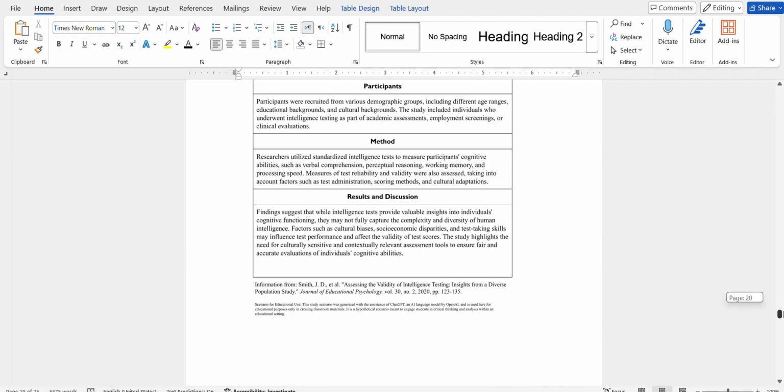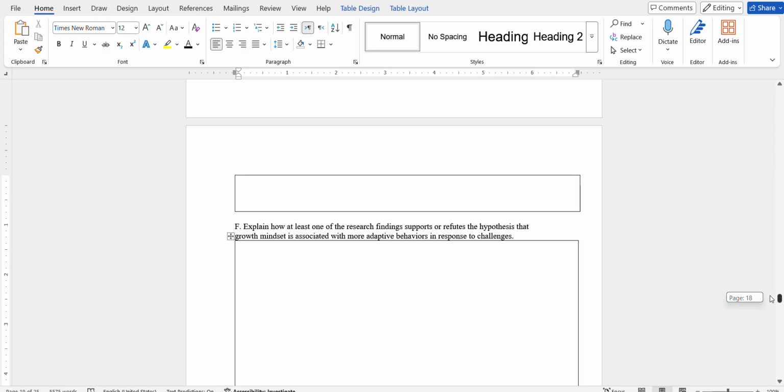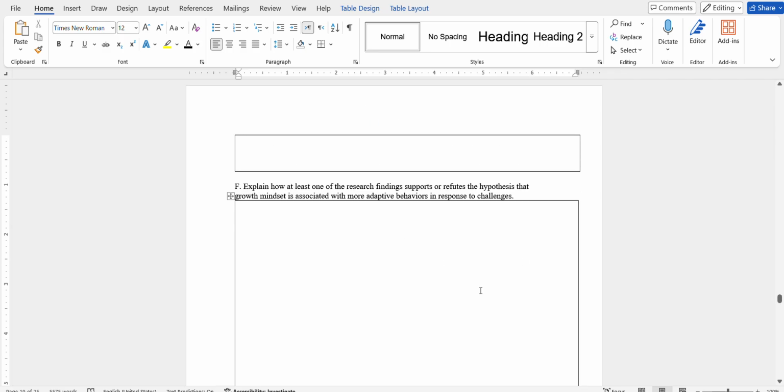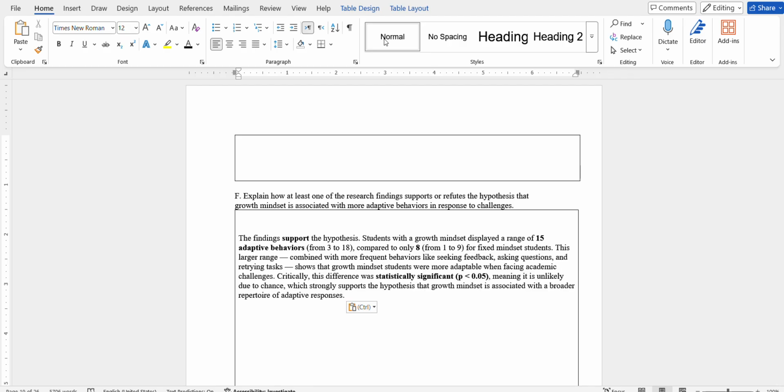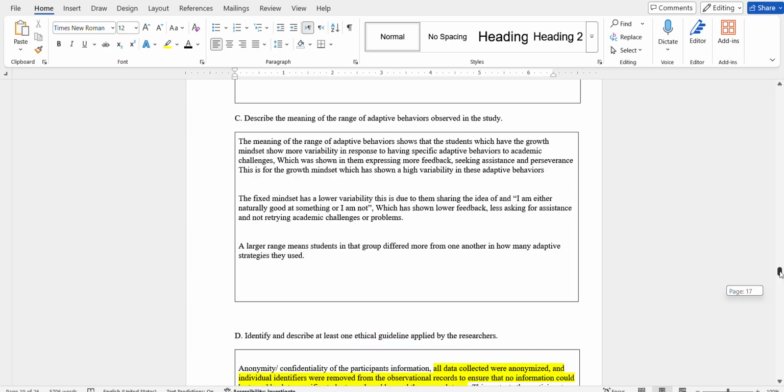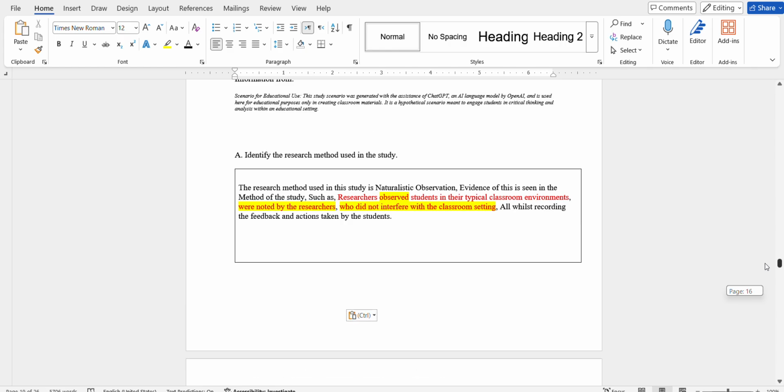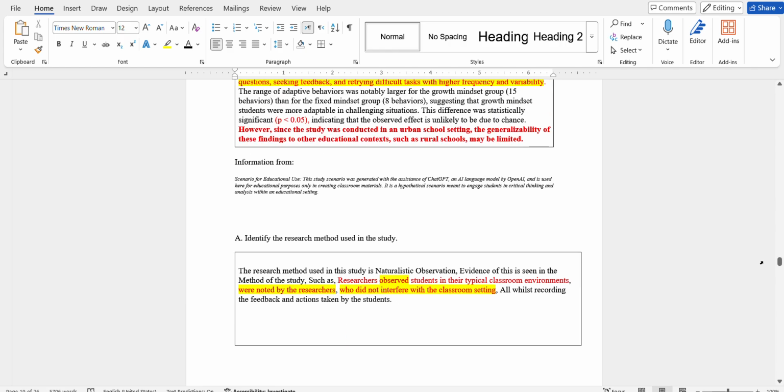Okay, ABQ: supports or refutes the hypothesis that the growth mindset is associated with more adaptive behaviors in response to challenges. I've added some extra points since then. The research method used is naturalistic observation, and I realize we have to include more detail, all while recording the feedback and actions taken by the students.